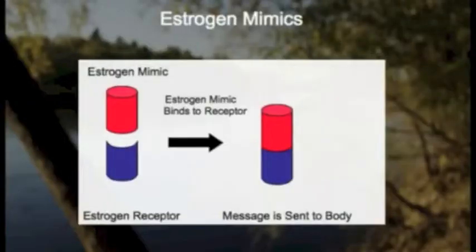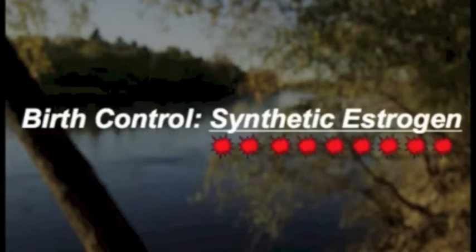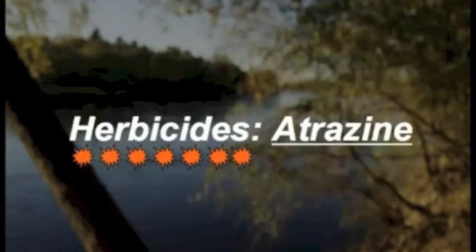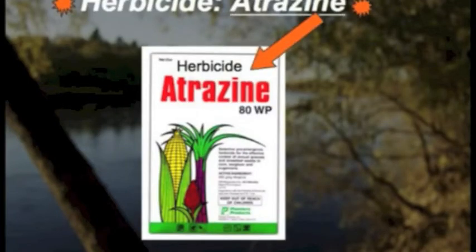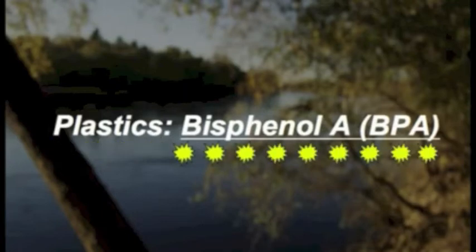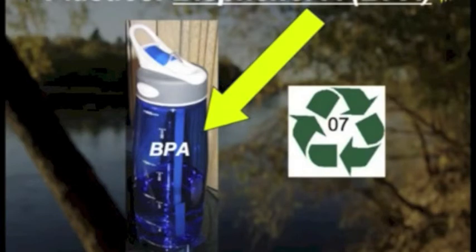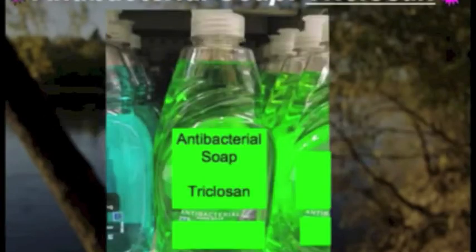Lock and key mechanism by fitting into the receptor so the same message is sent to the body. Estrogen mimics can be found in many products we use every day. Birth control and hormone replacement therapy often contain synthetic estrogen. Atrazine is a commonly used herbicide that mimics estrogen. Bisphenol A is an estrogen mimic used in the polycarbonate plastics that make up many of our food and water containers. Triclosan is a major ingredient in antibacterial soap that is also an estrogen mimic.